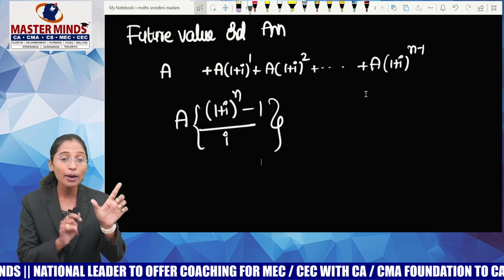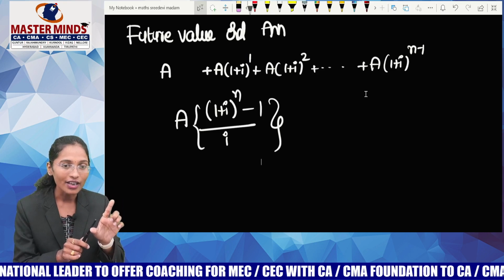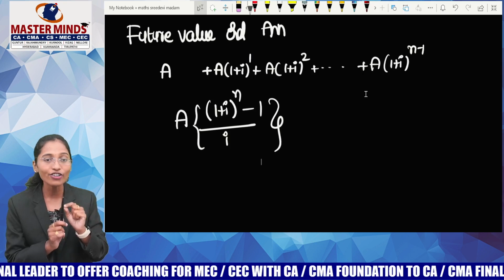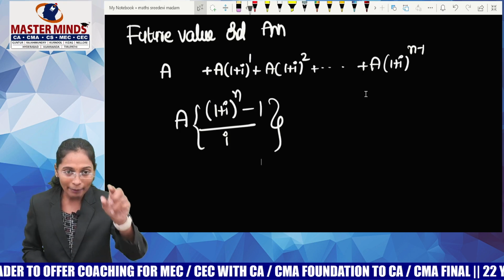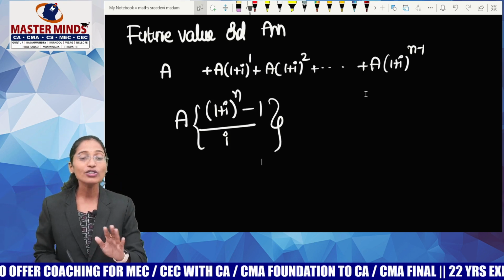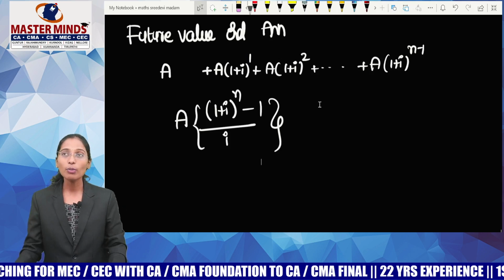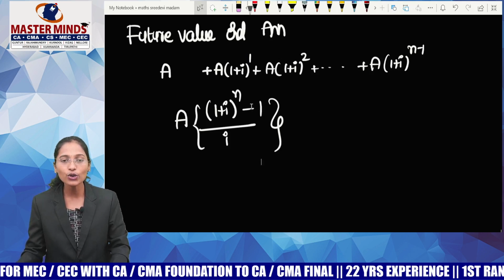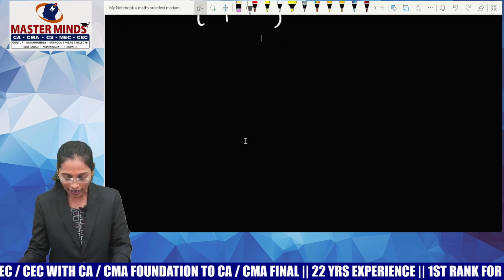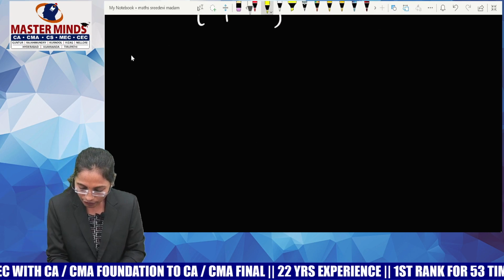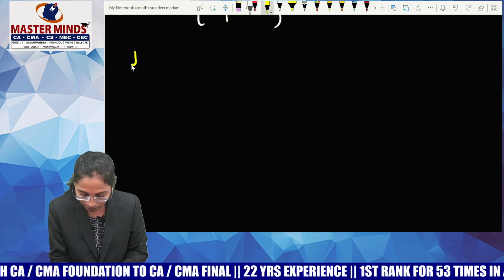A is not the amount. A is the annuity. A is the periodic payment. Try to understand. Periodic payment here is called an annuity. So this is the formula for future value of ordinary annuity: A into (1 plus I) whole power n minus 1, by I. Now guys, what is the difference between ordinary annuity and due annuity?